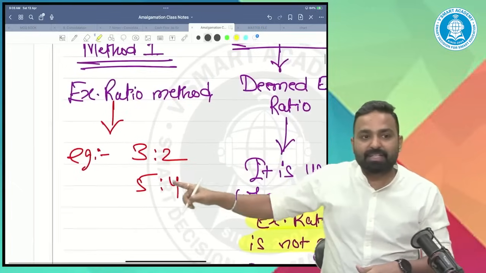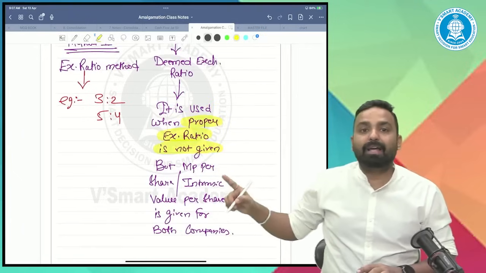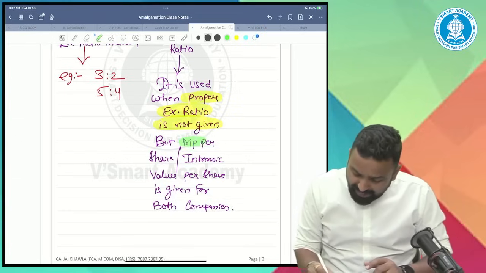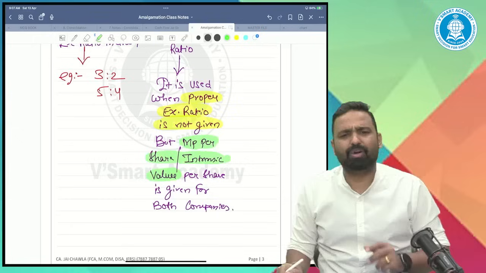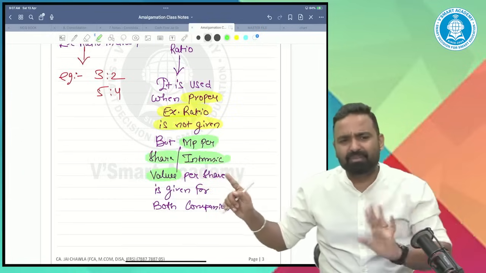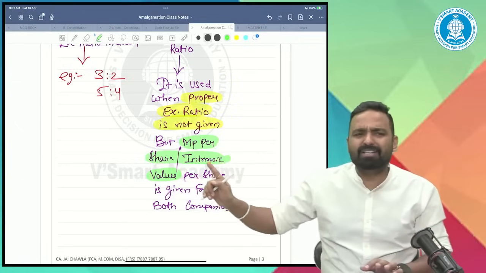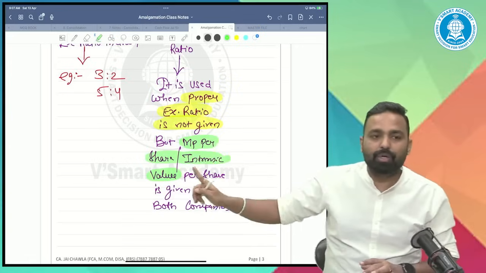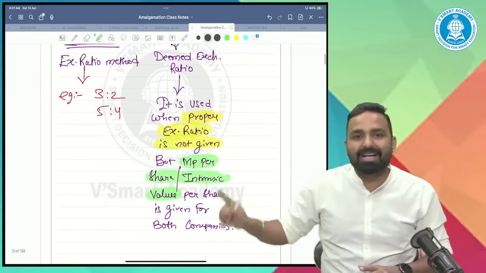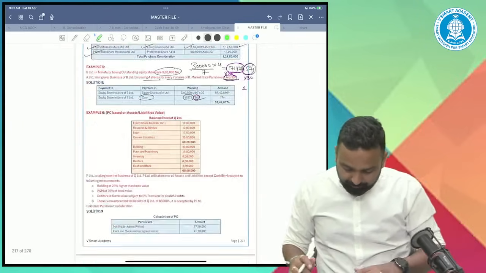Like this, the exchange ratio is not given. So what will we do? When the proper exchange ratio is not given, we apply the deemed exchange ratio, when we have market price per share or intrinsic value. Sir, what is intrinsic value? For the time being, consider intrinsic value, market value and fair value all the same. I'll give you the details about intrinsic value later. Whenever these prices are given for both companies, we'll use the deemed exchange ratio. How will we use it?